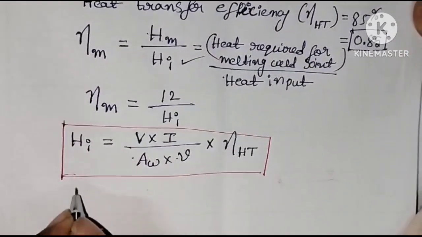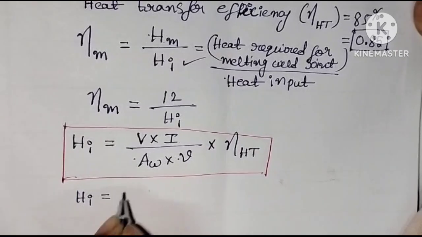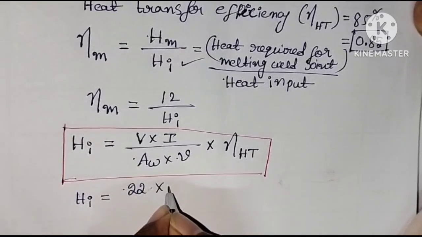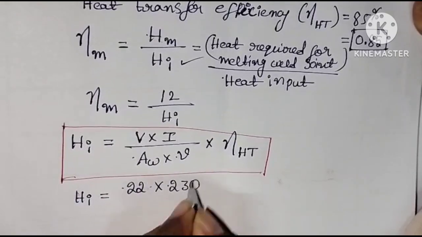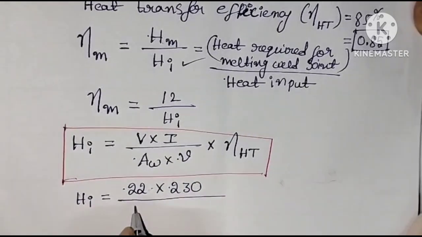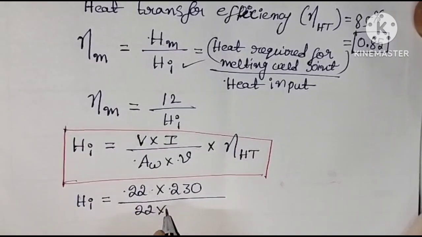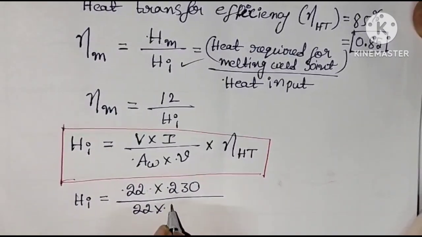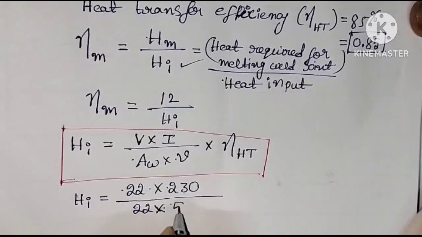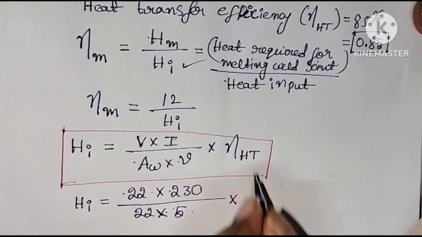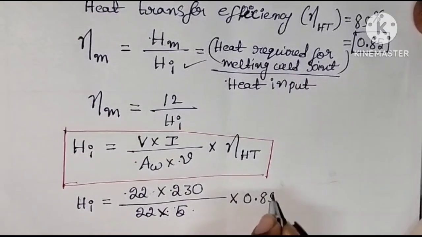Now Hi is equal to voltage, how much given? 22, into current 230 amperes, divided by area of weld 22 mm square into next given travel speed 5 mm per second into heat transfer efficiency 0.85.